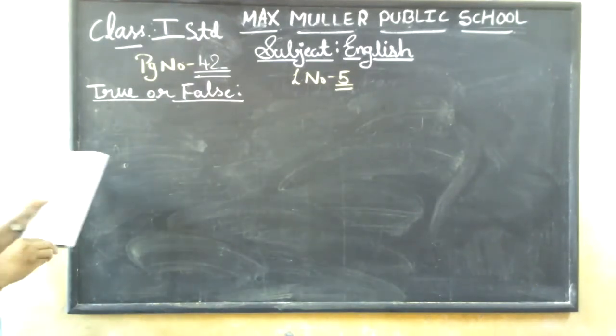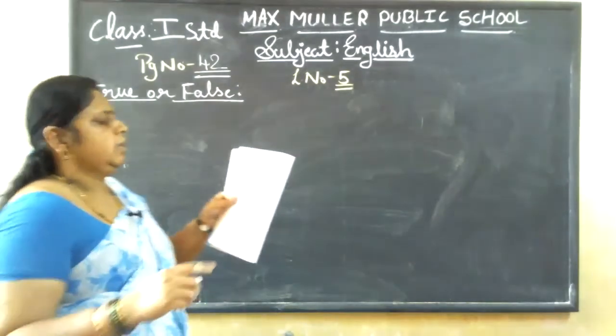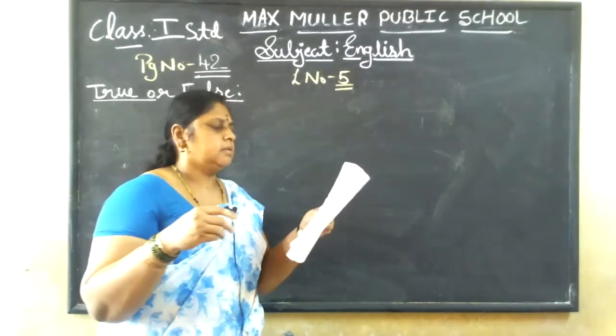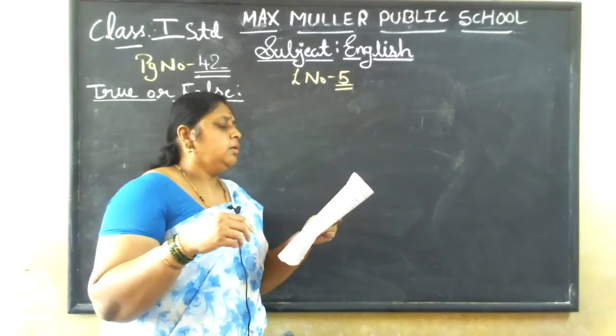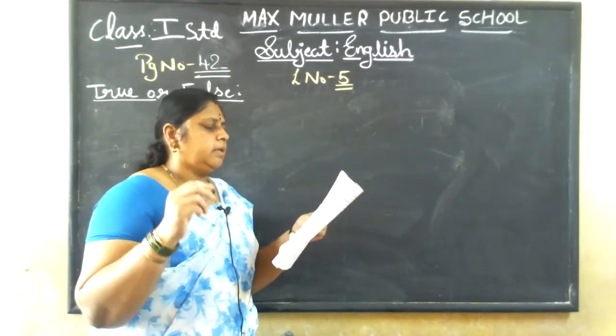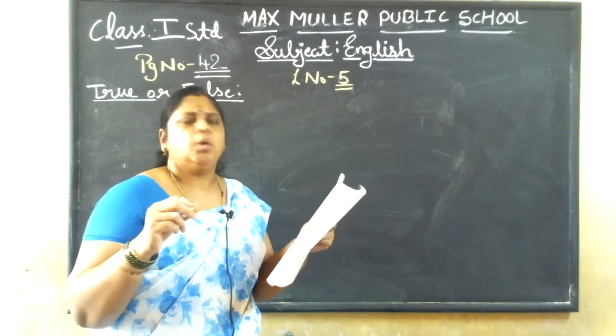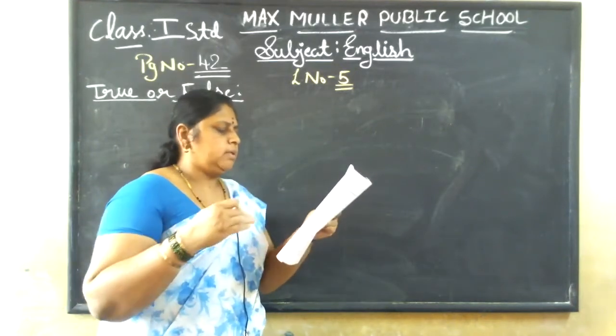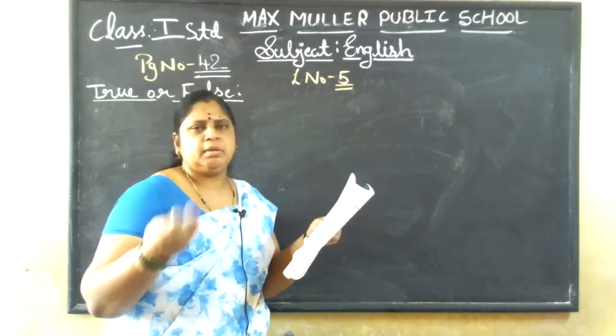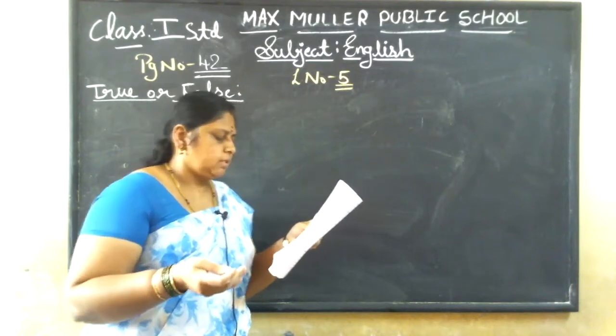You can see a beautiful picture there. Five boys are standing and they are flying their kites. So, how many colors are there? Five colors, right? Red, green, blue, yellow and orange. Okay. Below that are the questions. Questions will be coming in your PDF, children.